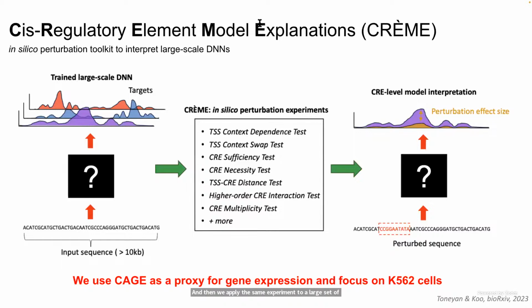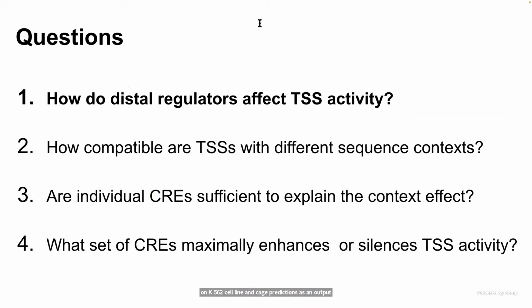To demonstrate the utility of CREME today, I will focus on the K562 cell line and CAGE predictions as an output, and specifically targeting TSS activity as an outcome. Using CREME in our manuscript, we focus on a large set of questions, but today, in the interest of time, I will only cover these four.